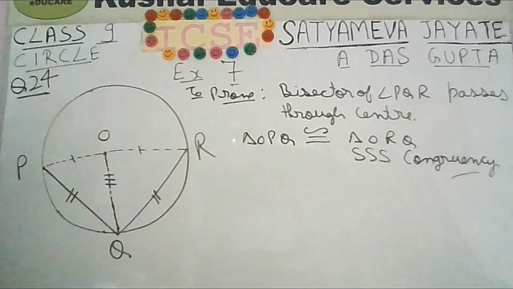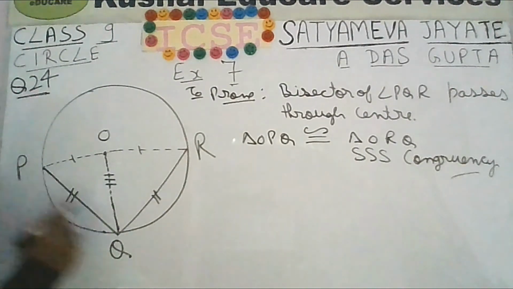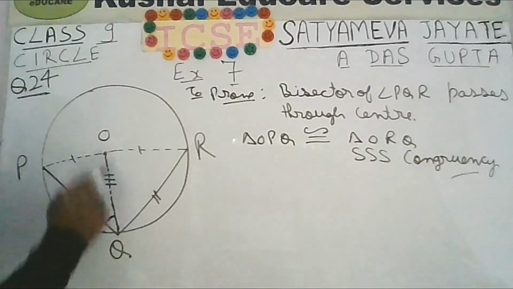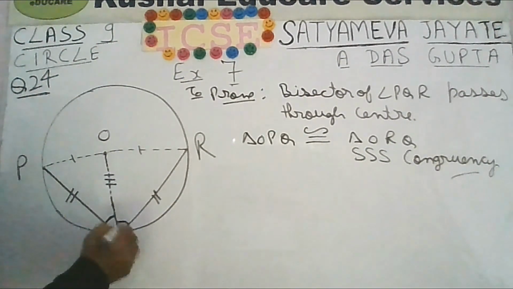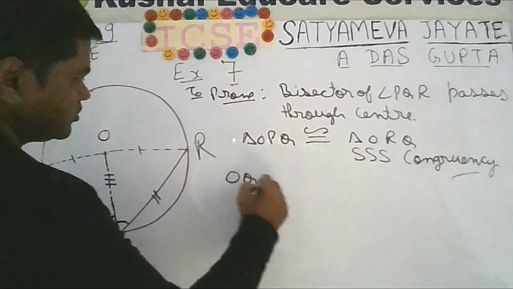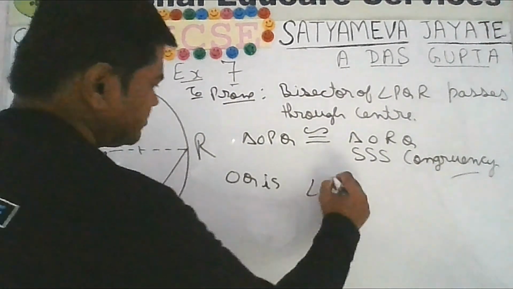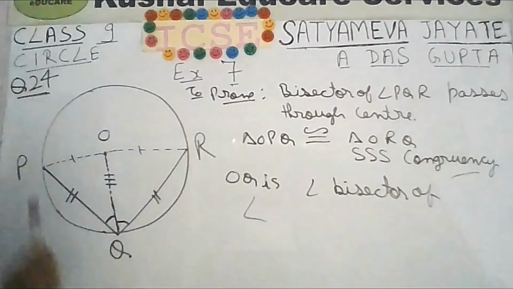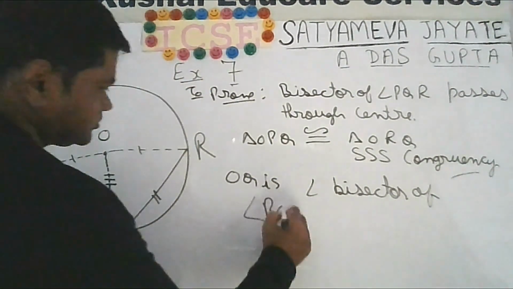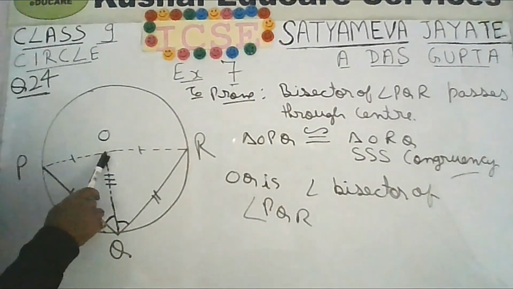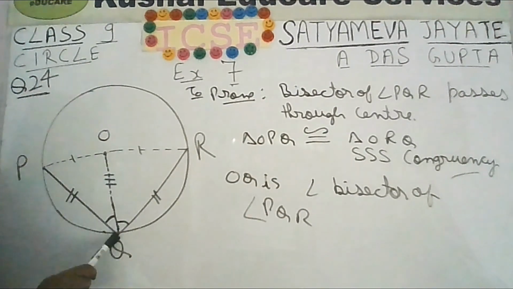If they are congruent, that means angle OQP will be equal to OQR. That is, you want to say that OQ is the angle bisector of angle PQR. So we have started with the center and we have proved that the line OQ is the angle bisector.